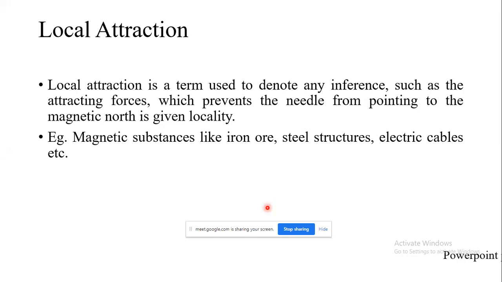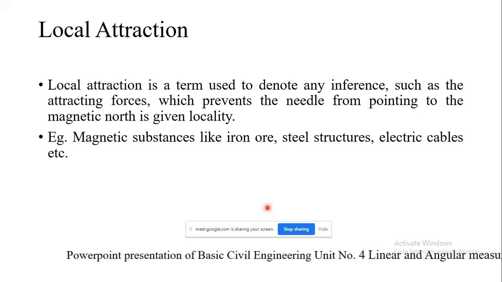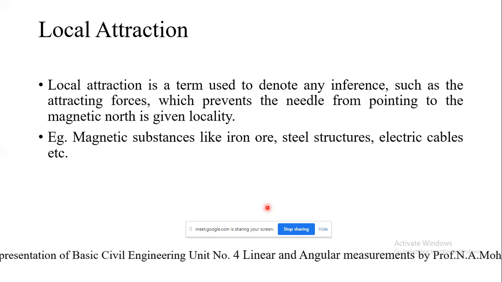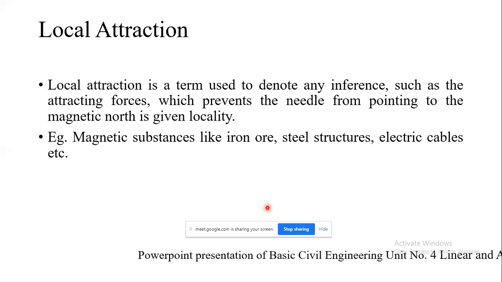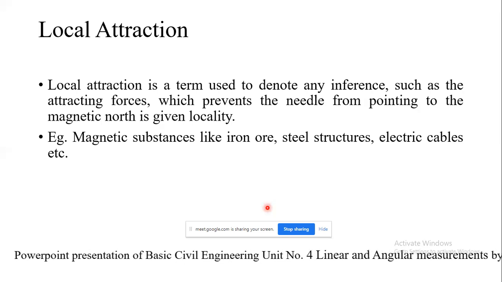So we are supposed to find out the error, and it is to be distributed equally among all the forebearings and back bearings of the traverse. You will get an idea of that when we solve the problem.